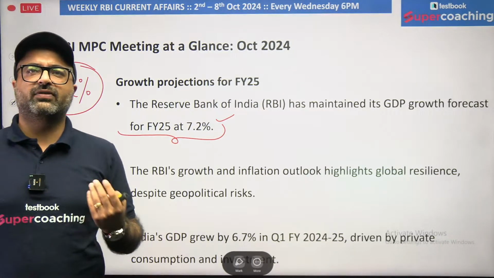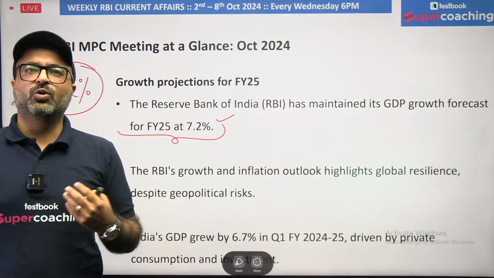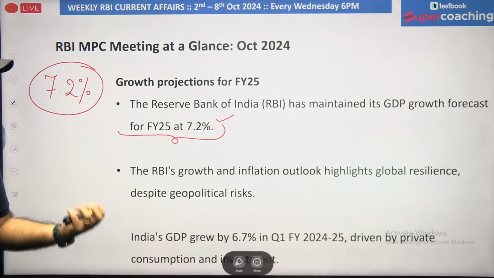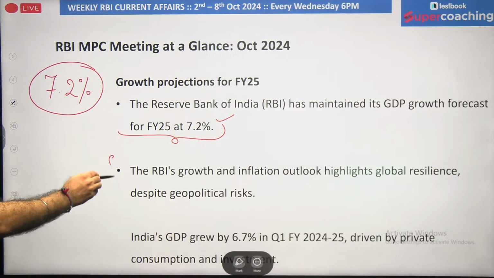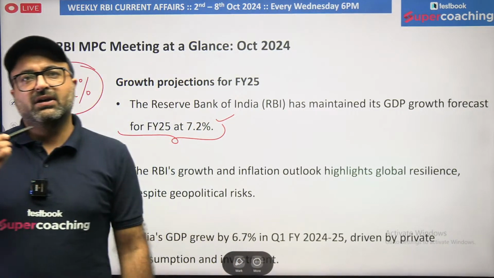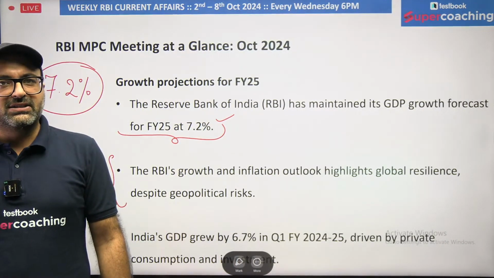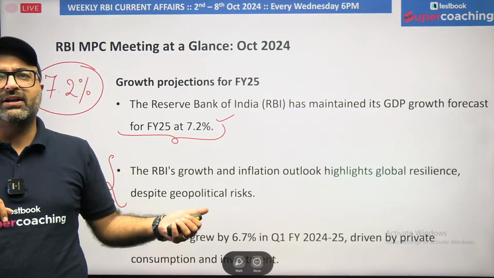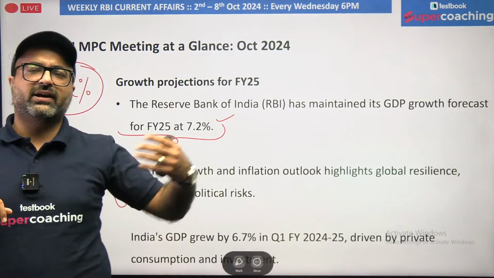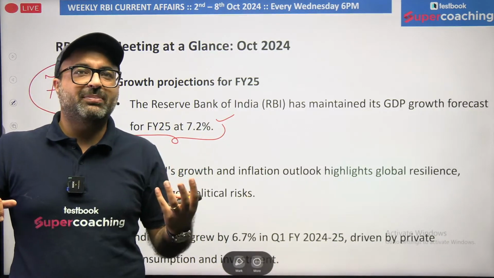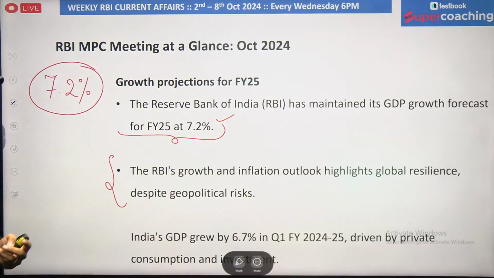RBI's growth and inflation outlook highlights global resilience as well as global geopolitical risk. Why am I talking about this? Because we were expecting that RBI will align its rates with the central banks of other countries, where RBI would also decrease its policy rate to ease credit, or make credit borrowing cheaper in the economy. But unfortunately, RBI has not done that.